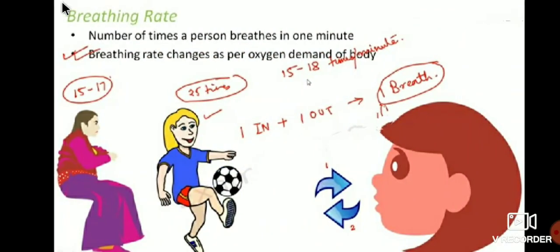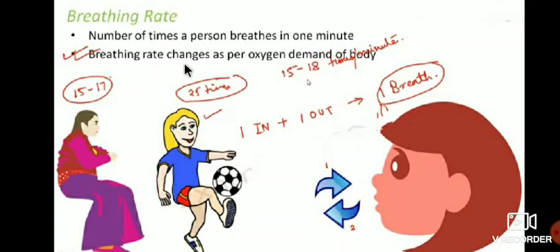And next, breathing rate, it's very important. See here, the number of times a person breathes in 1 minute is called as breathing rate. That means if a person breathes 15 to 17 times in 1 minute, that is the breathing rate of that person. In the exam they will ask to define breathing rate. You should write: the number of times a person breathes in 1 minute is called as breathing rate.